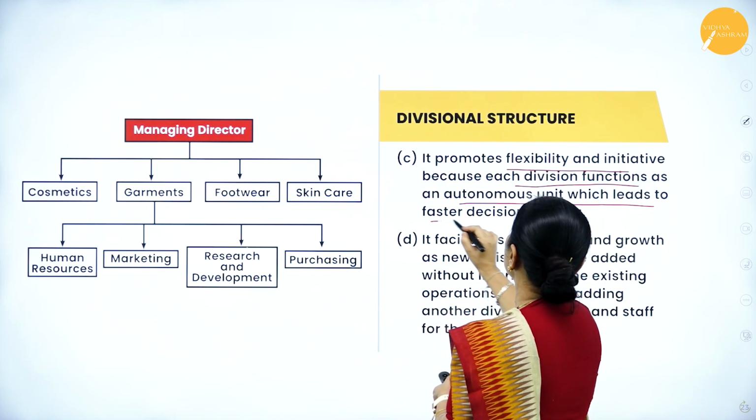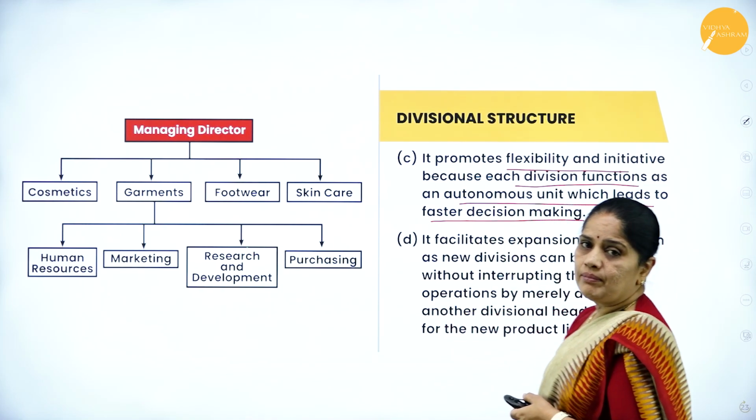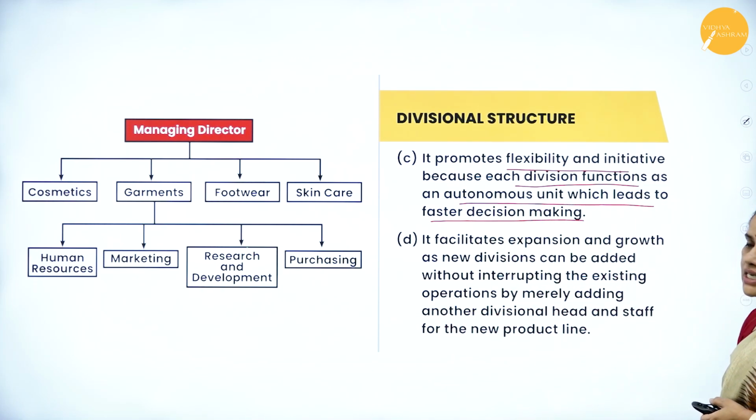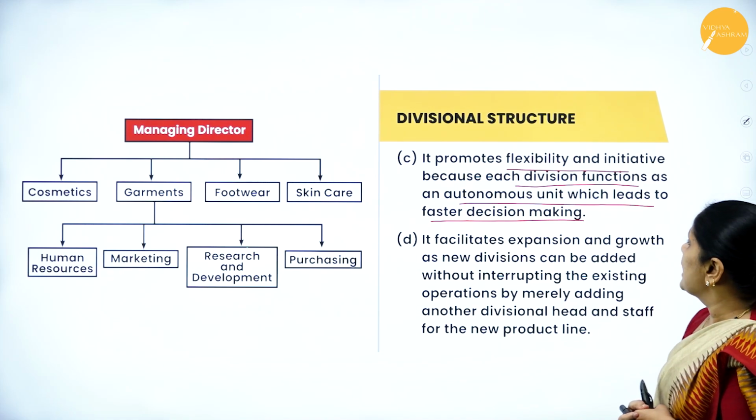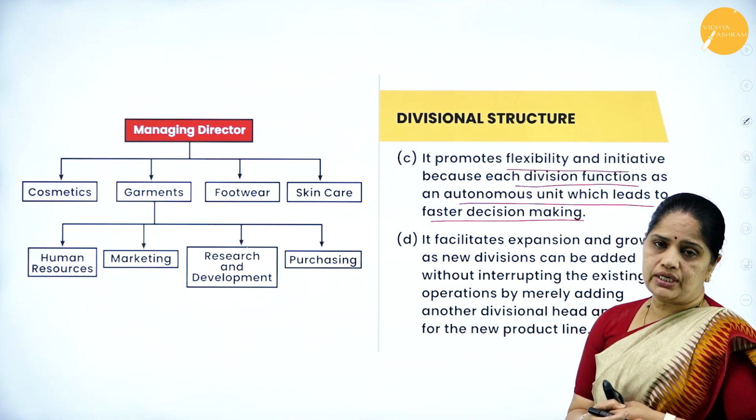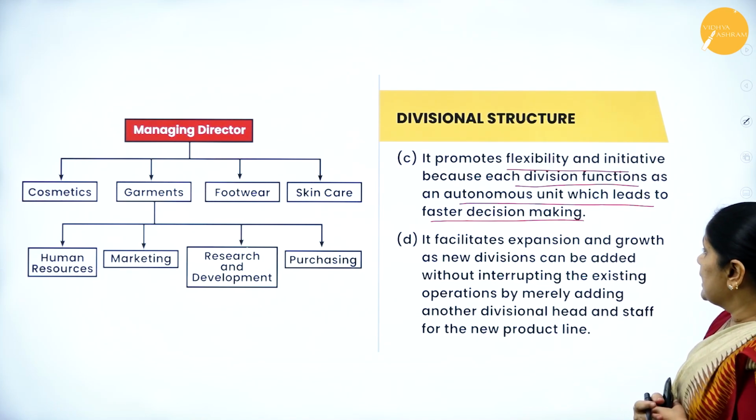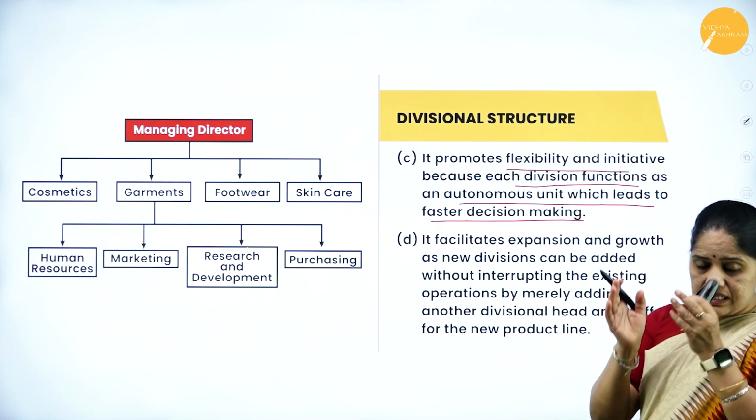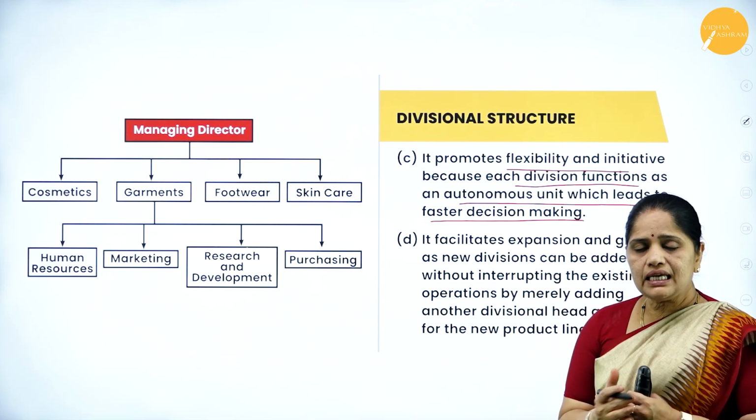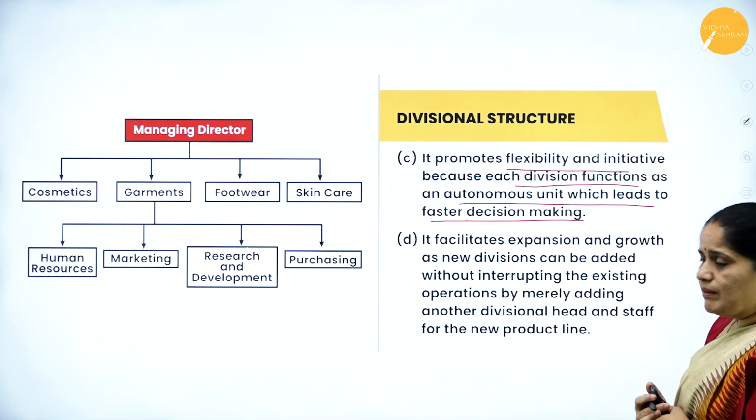Then the third one is it promotes flexibility and initiative, because each division functions as an autonomous unit, which leads to faster decision making. So in the divisional structure, it promotes flexibility and initiative. Why do we say that? Because it is an autonomous unit and he has the decision making power.